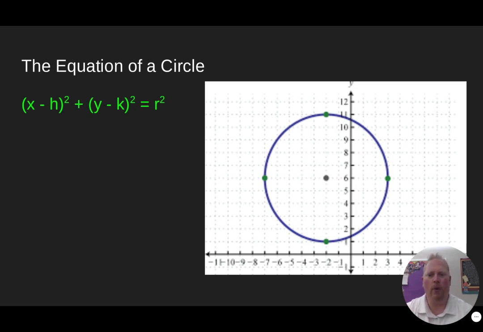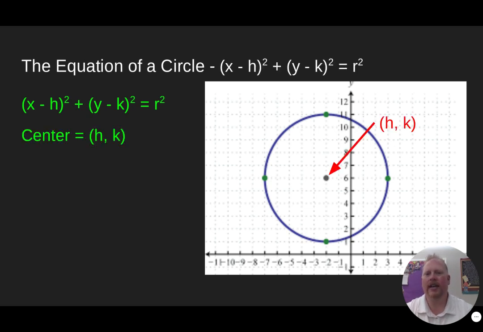And you might be wondering, well, what the heck is h, k, and r? Because, of course, x and y are in all the equations. So you have to have x and y. But what the h and the k represent is the center of the circle. So when you see an equation, you'll actually have numbers in for the h and where the k is, and those numbers will represent the center. That's the most important point of any circle, is the center. So that's got to be the first thing that we identify.